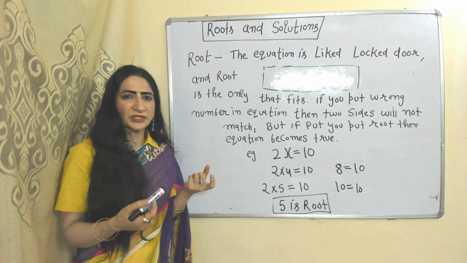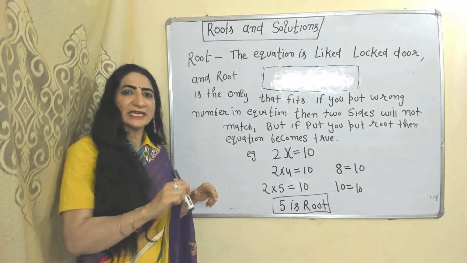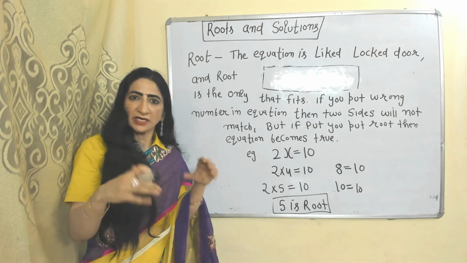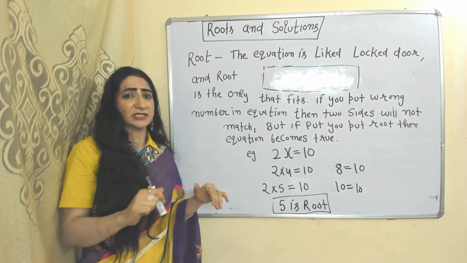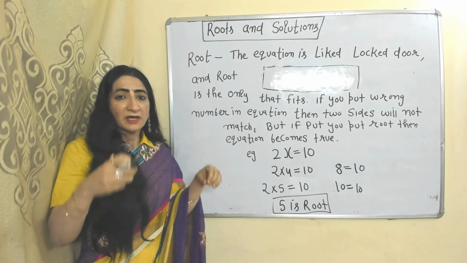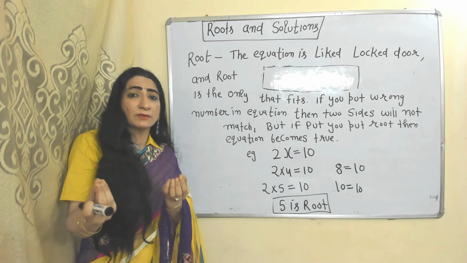Root. An equation is like a locked door, and a root is the key that can fit it. As we know, both sides of an equation are equal to each other. If you put a wrong number in the equation, then both sides will not become equal. But when you put a root in the equation, then the equation actually becomes true.